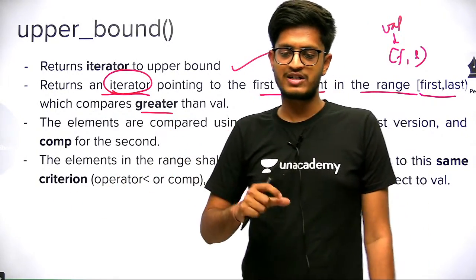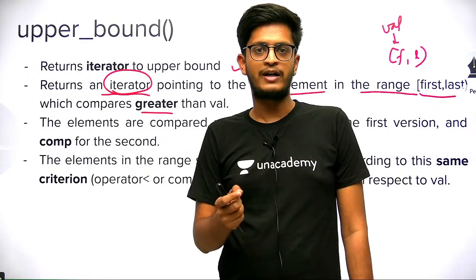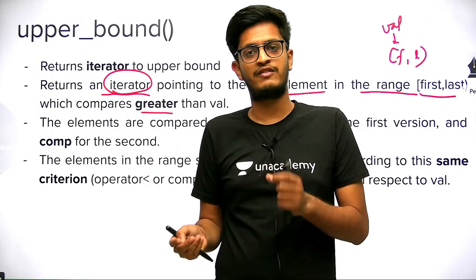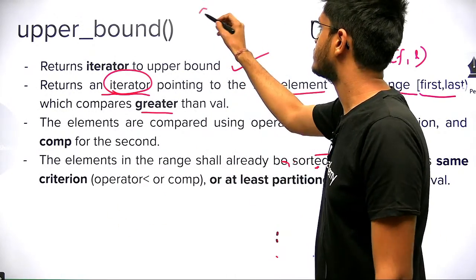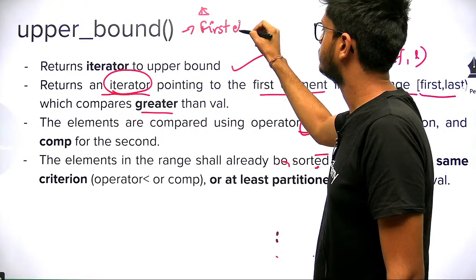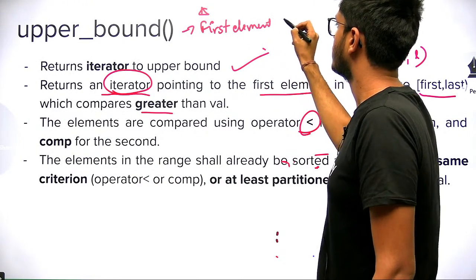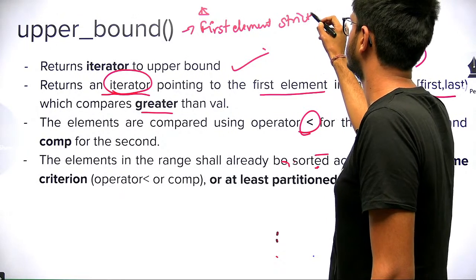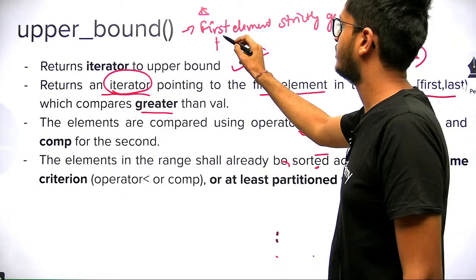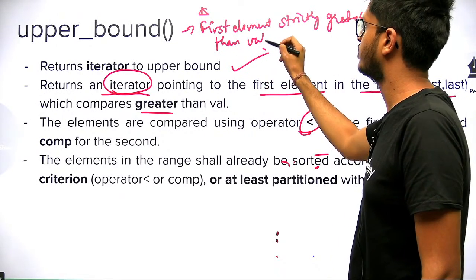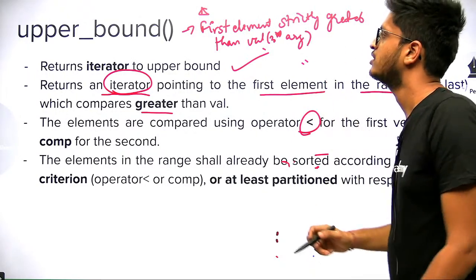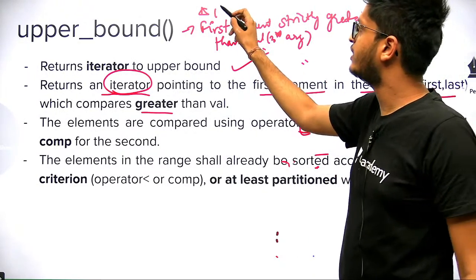You just have to remember this: the first element strictly greater than val. The val is our third argument. And it will return an iterator to it.